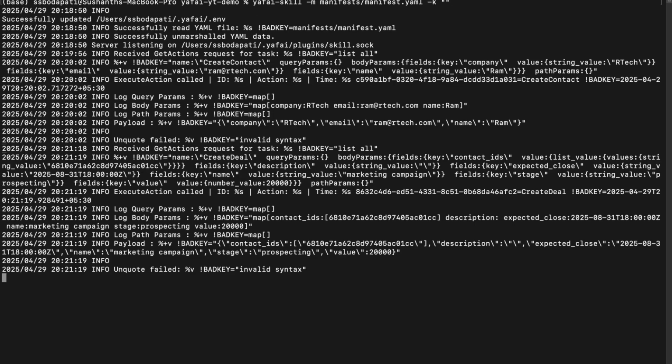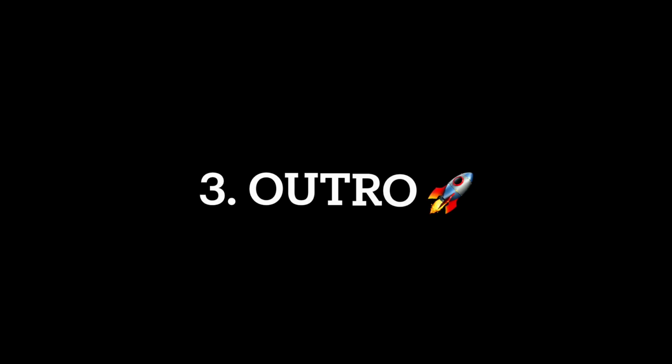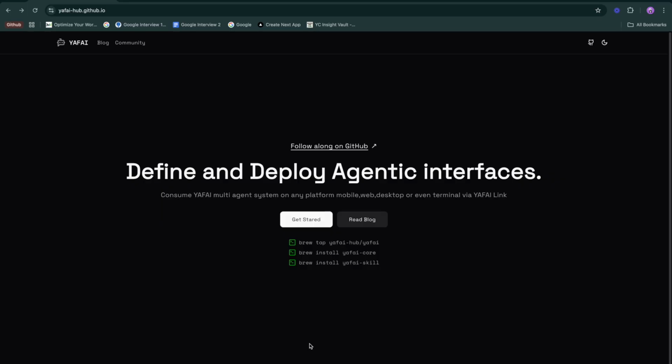What we can also do is check the Yafai skill. So we can see that it invoked the create contact action in the first request, and it invoked the create deal action in the second request. So this is what Yafai is all about.